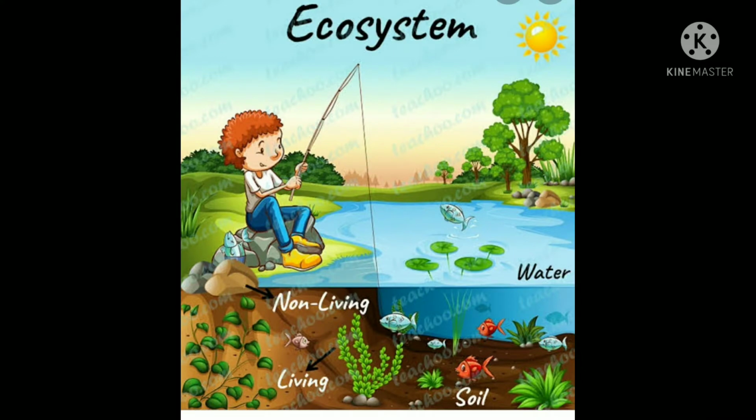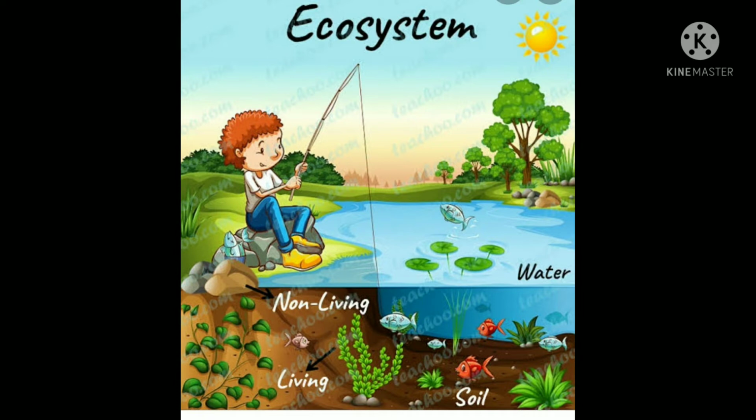Now let us learn about what is ecosystem. Ecosystem is a community of living organisms in a given area or habitat, interacting with each other as well as with their non-living environment such as weather, sun, water, soil, climate and atmosphere. In this picture you get an idea what is ecosystem.